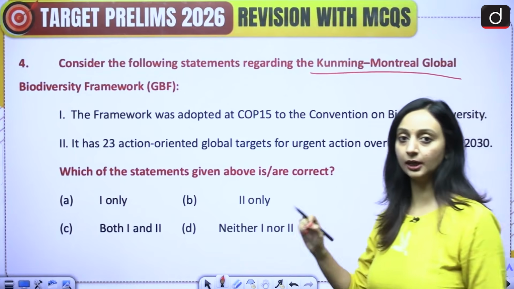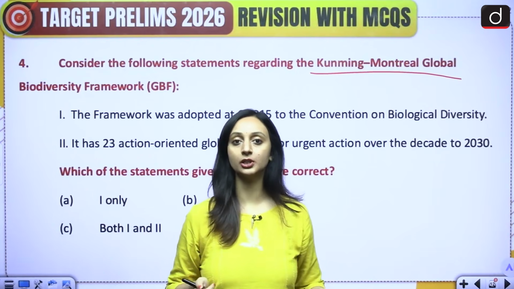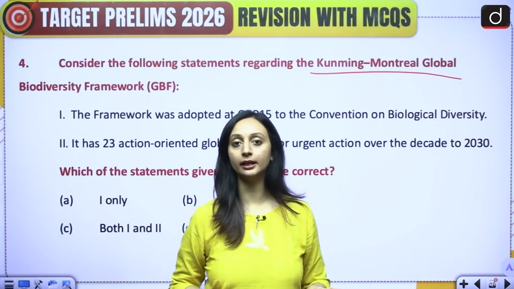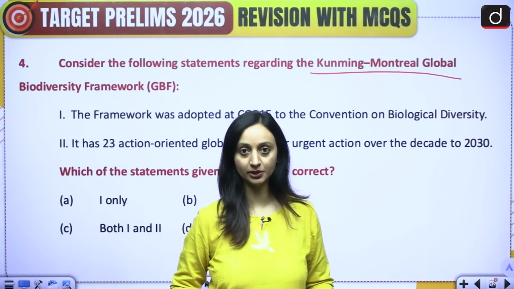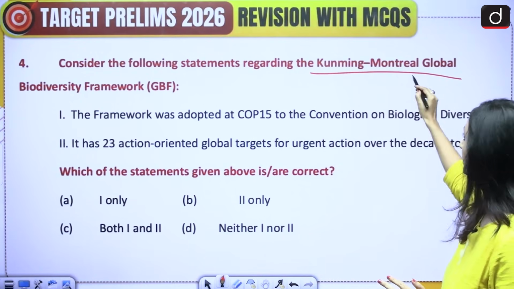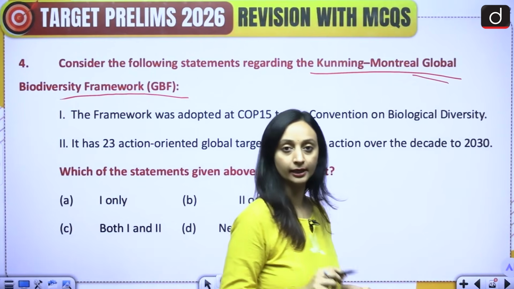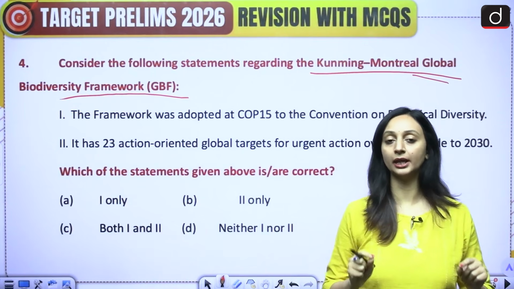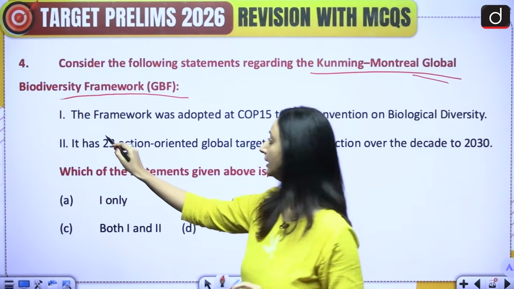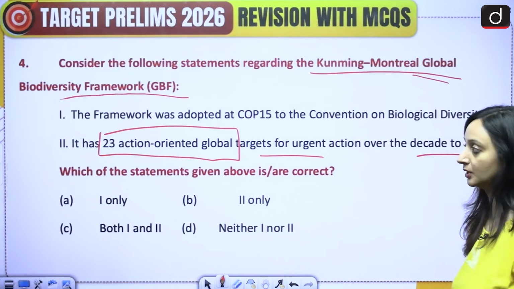Alright, so here we are talking about the Kunming-Montreal Protocol and this global biodiversity framework. The discussions originally started in Kunming, which is in China. So when these discussions started in China, post that in Montreal, there was a final set of targets that was decided. That's why together it's called the Kunming-Montreal Global Biodiversity Framework. Started in China, concluded in Canada. And in Canada, we decided on targets, action-oriented targets on how to build biodiversity conservation. And there were these 23 action-oriented global targets for urgent action over the decade to 2030.